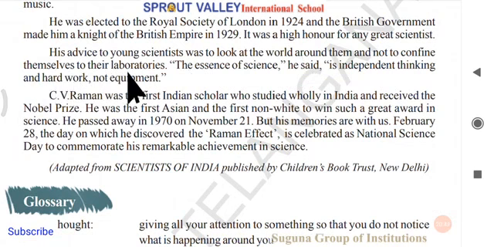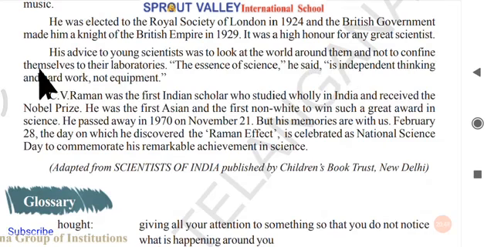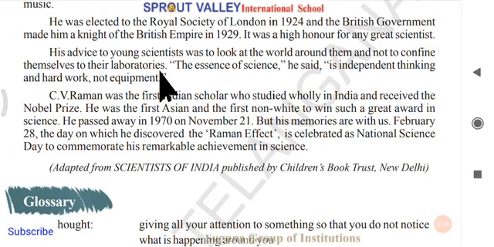Confine in the sense of sticking only to something, or keeping our attention only on something, not on everything. He says not to confine themselves to their laboratories. So what is he saying? Young scientists means kids, school children, college students, even researchers. He is asking all of them not to only stay in the laboratory continuously for hours and hours, but to go outside, observe the society, observe the nature.